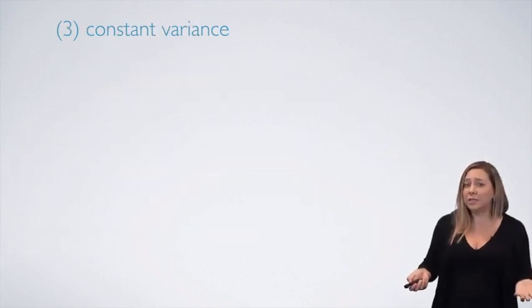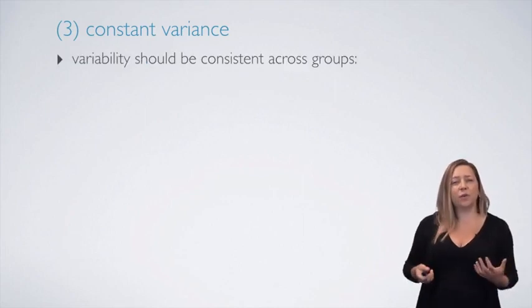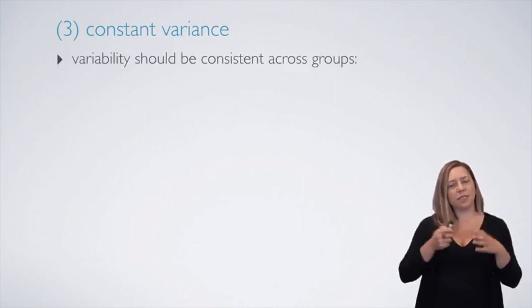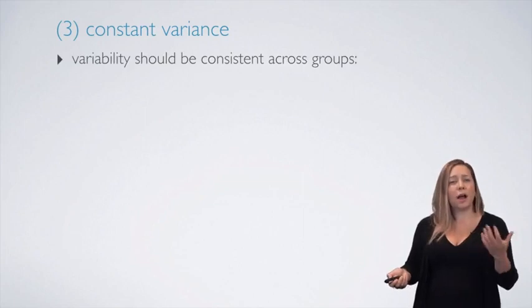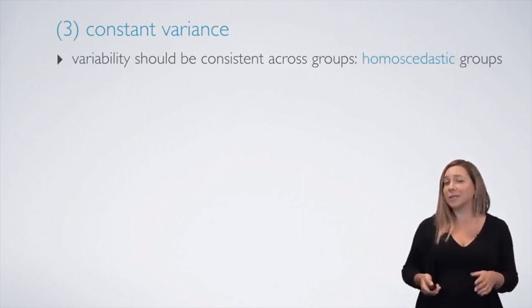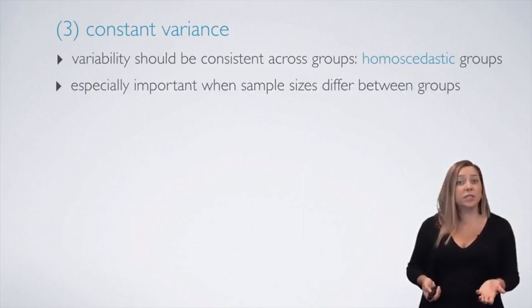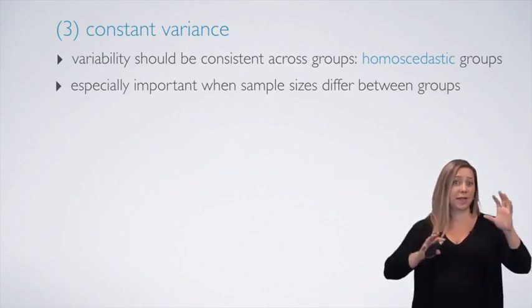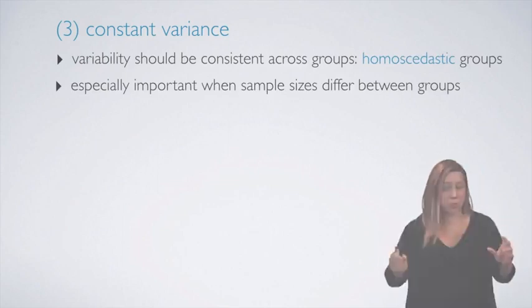Lastly, we need constant variance across groups. In other words, variability should be consistent across each of our groups. A commonly used term for this is homoscedastic groups. The condition is especially important when the sample sizes actually differ between the groups.